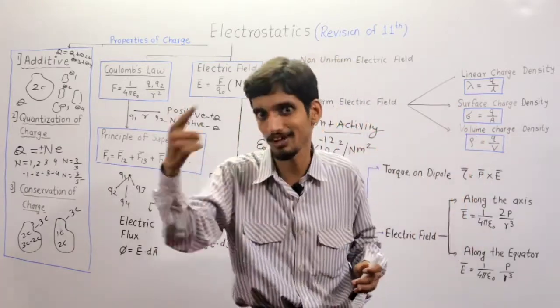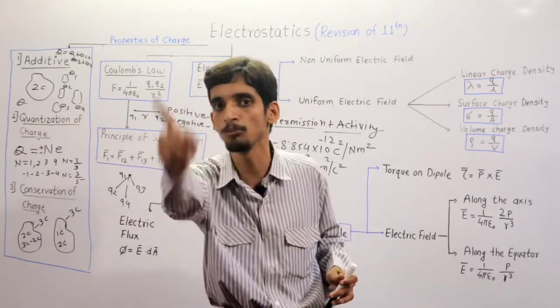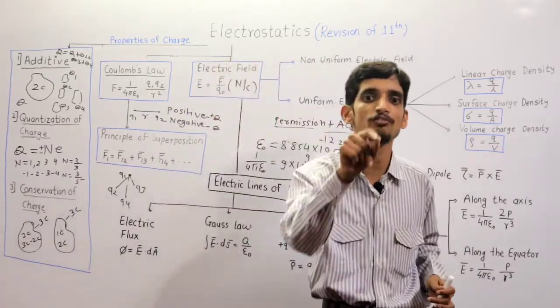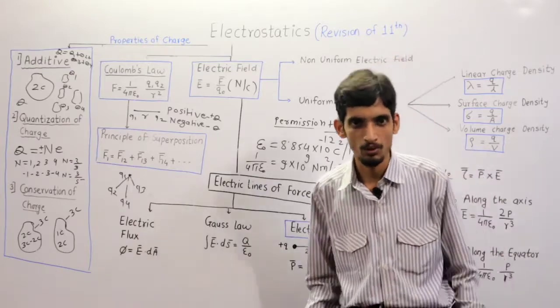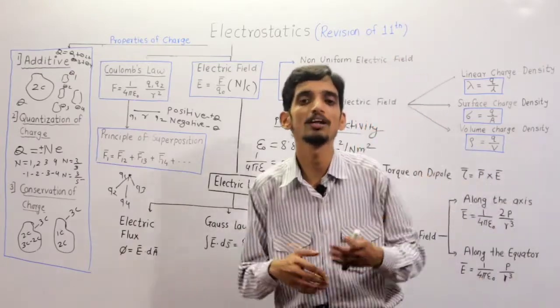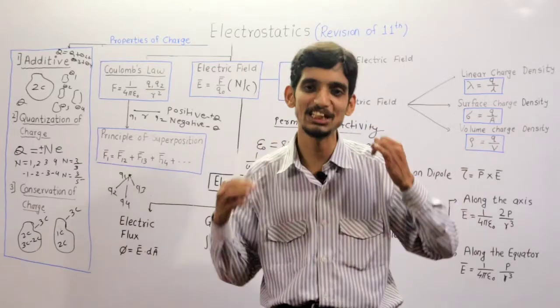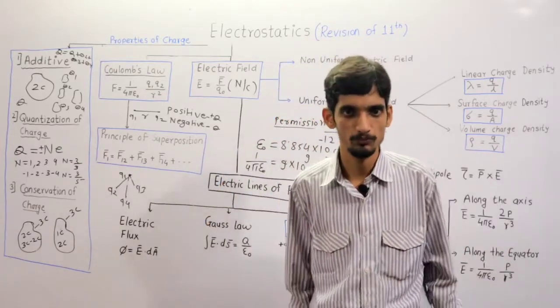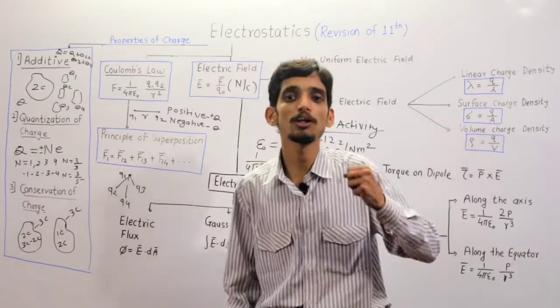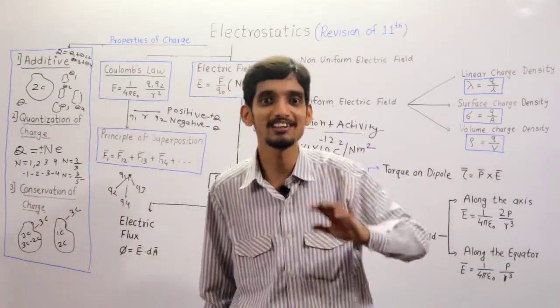So the path along which a unit positive charge will move is called lines of force, and these are imaginary lines. Another important point about electric lines of force, they never intersect each other. Or they never cross each other. Another important point, they do not pass through the conductor.